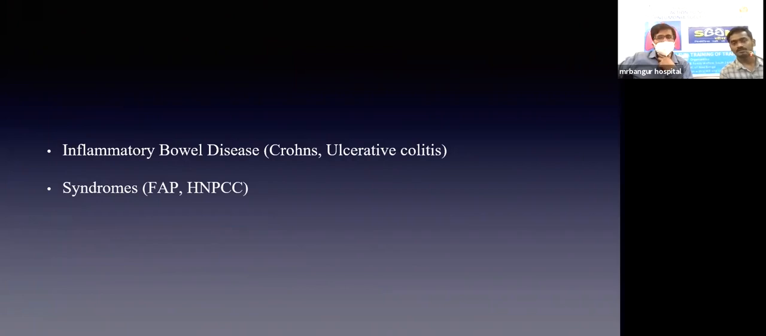In ulcerative colitis, carcinoma starts on the flat epithelial cells. In other diseases, it's usually a polyp from which the carcinoma arises. In FAP, it is more left-sided, and HNPCC is right-sided.